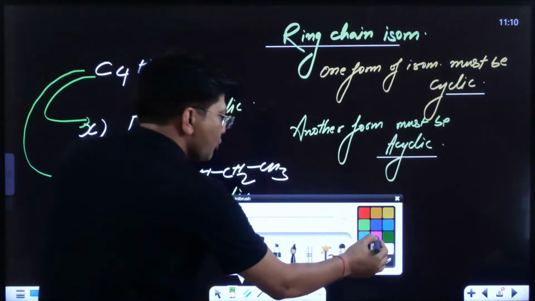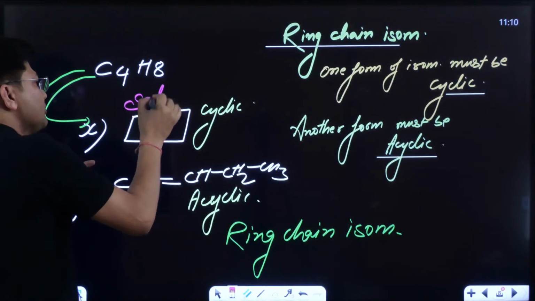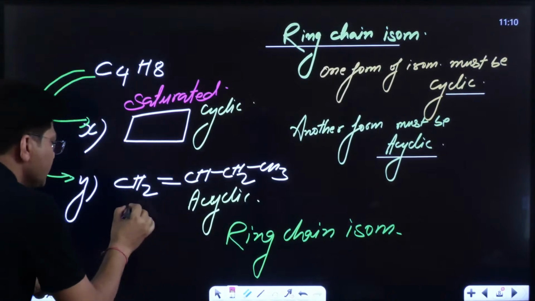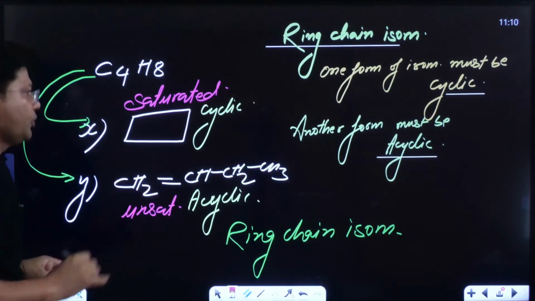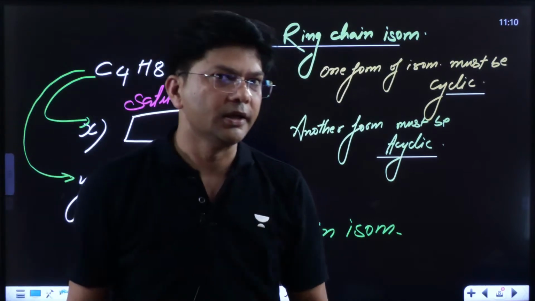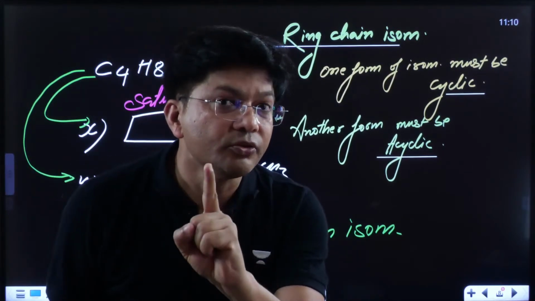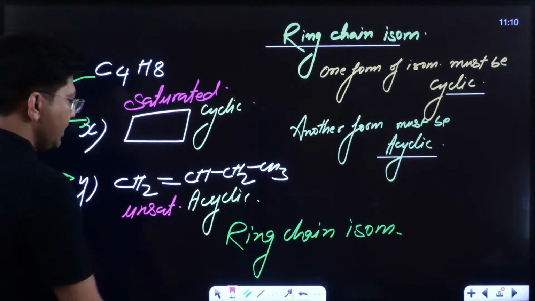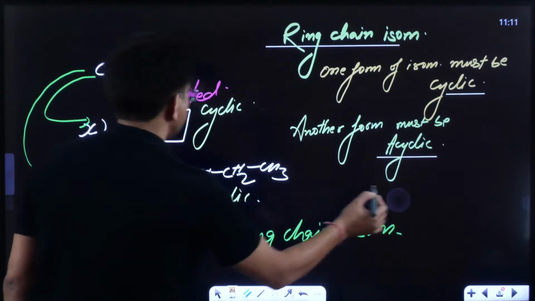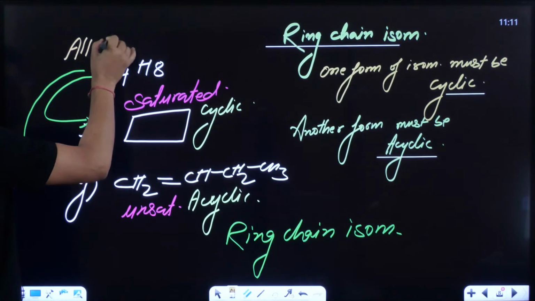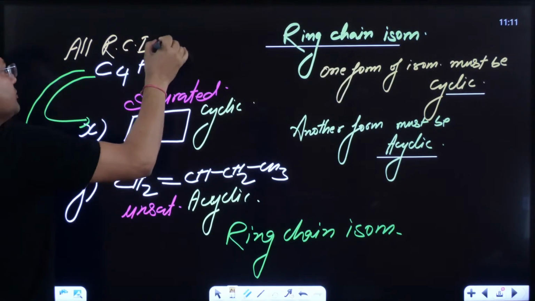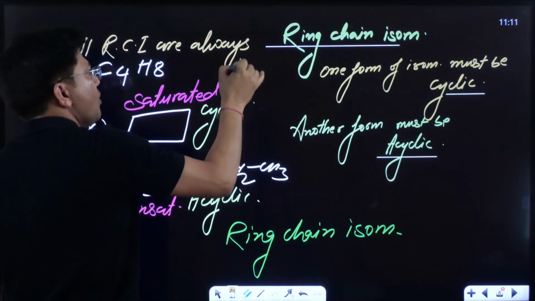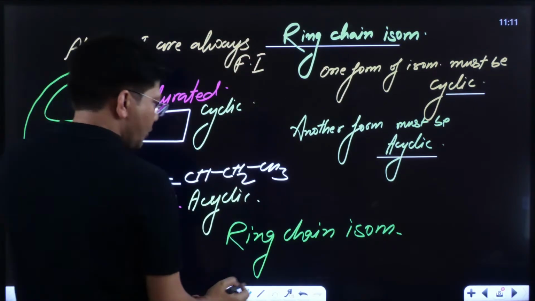And kids, do remember one thing. This compound is saturated, because it does not have any pi bond, but this compound is unsaturated. So do remember one thing very clearly, that all ring chain isomers are always functional isomers. What I'm saying? All ring chain isomers are always what? Always functional isomers. Do remember this point.